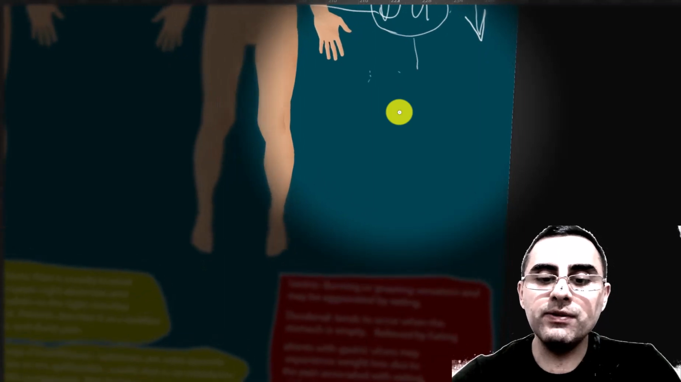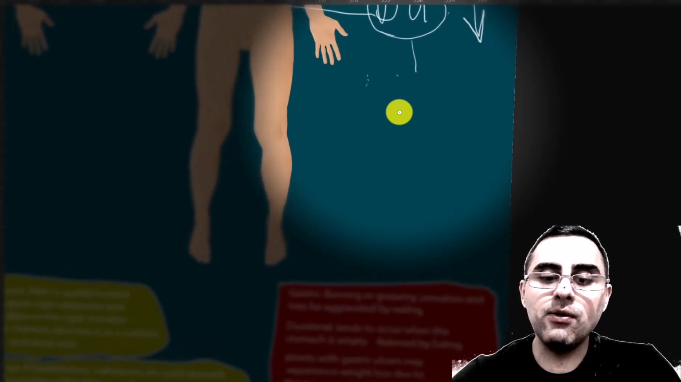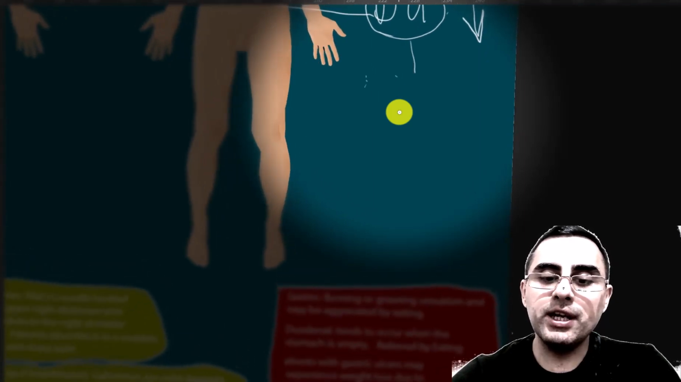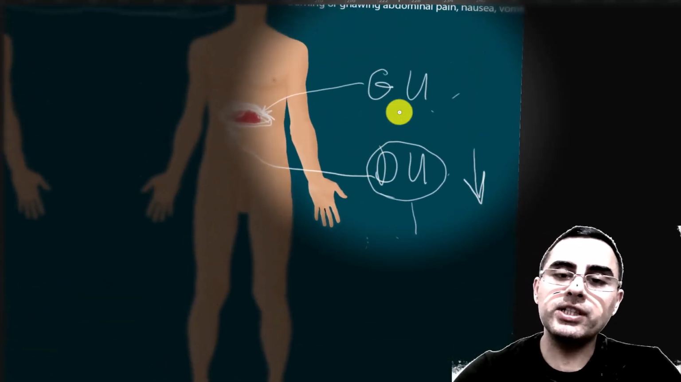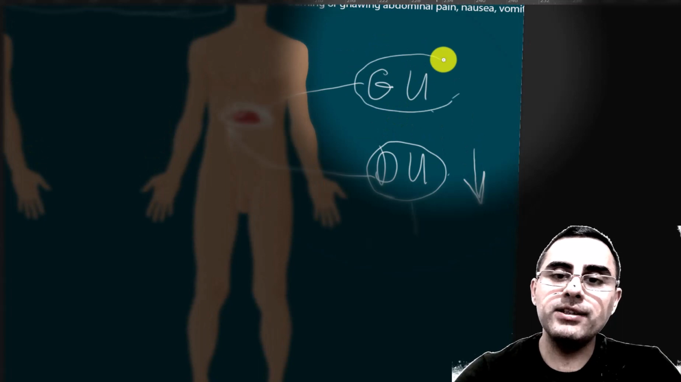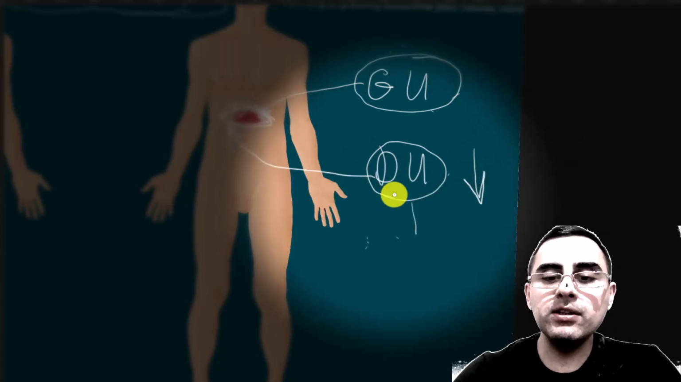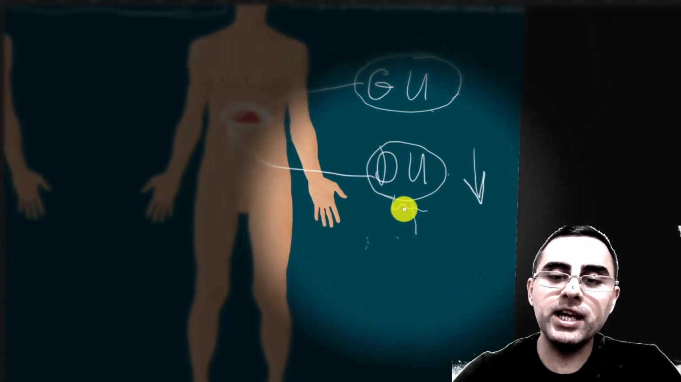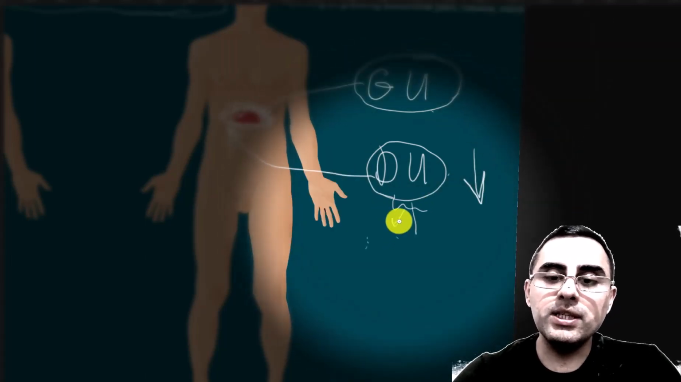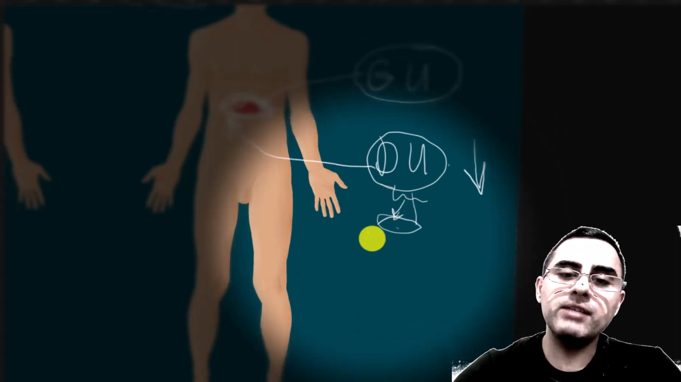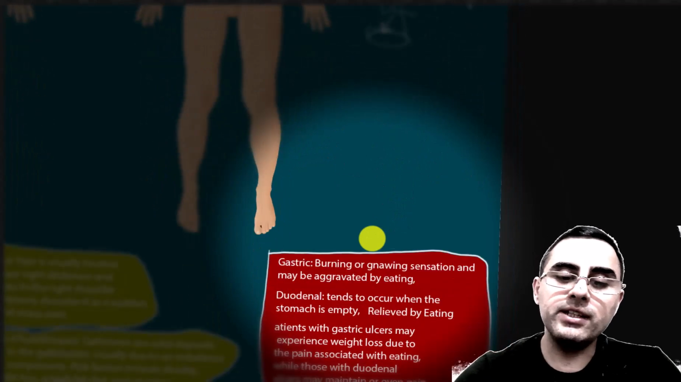In case of gastric ulcer, eating aggravates the condition and pain. So, in case of gastric ulcer, a person can lose weight, and in case of duodenal ulcer, a person can gain weight because eating relieves pain in this case. That's why a person can gain weight in this case.